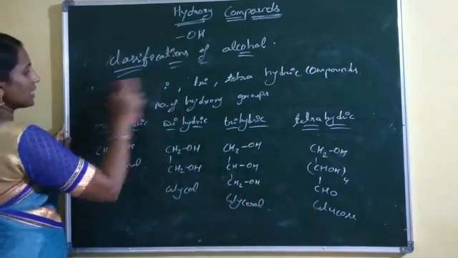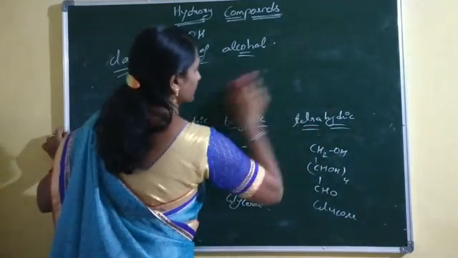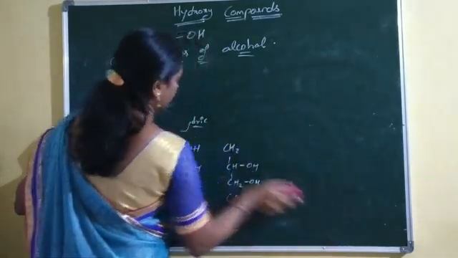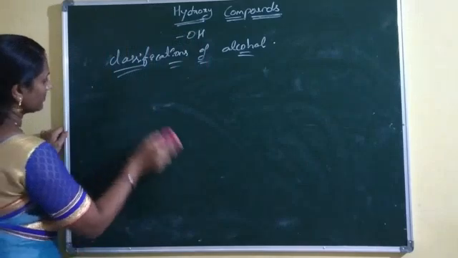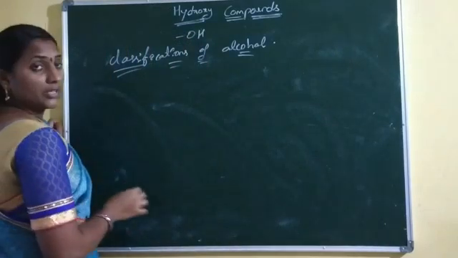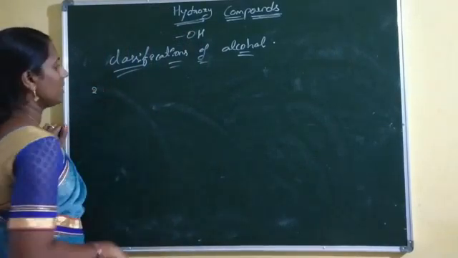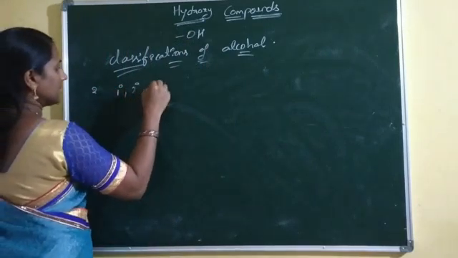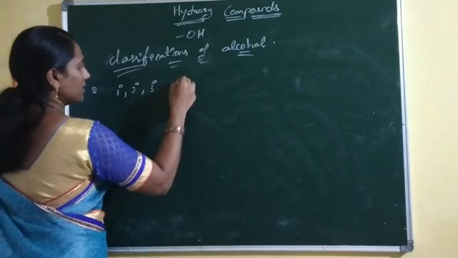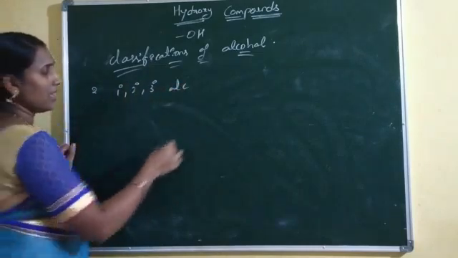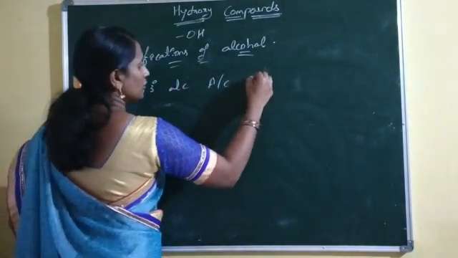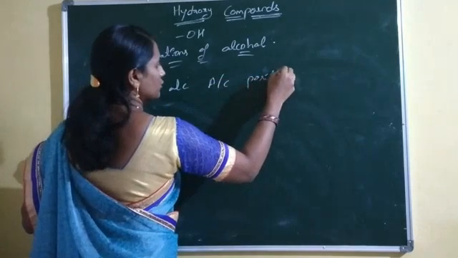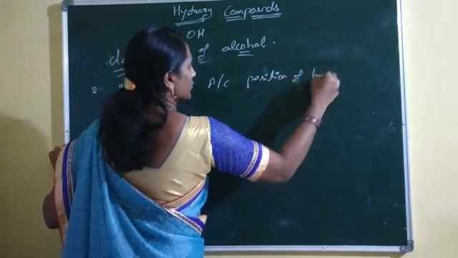Another classification of alcohol. In the second classification, alcohols are classified as primary, secondary, tertiary alcohols according to the position of the hydroxy group.